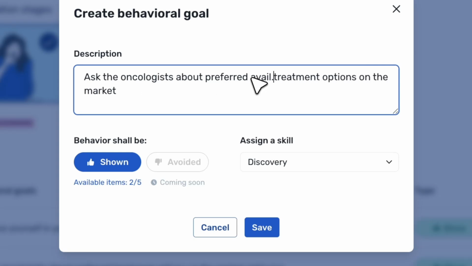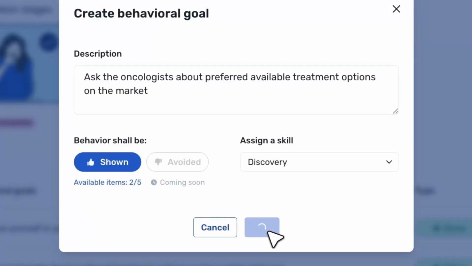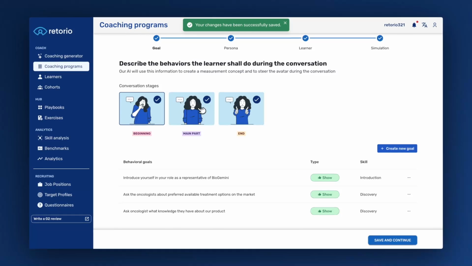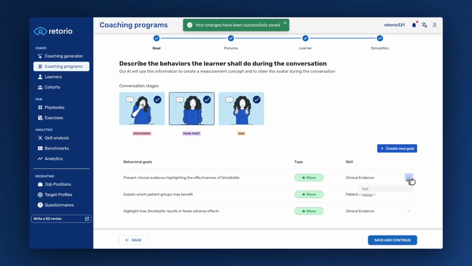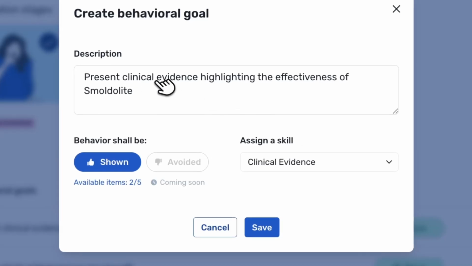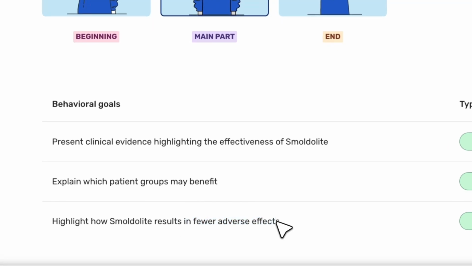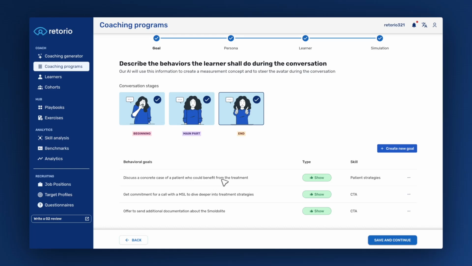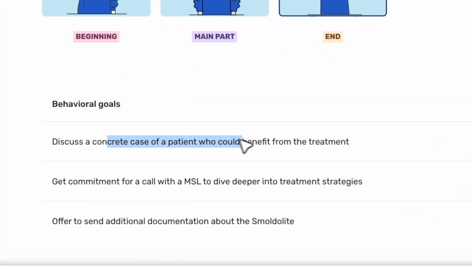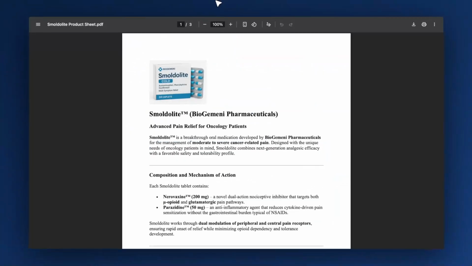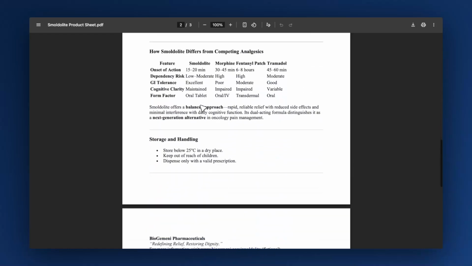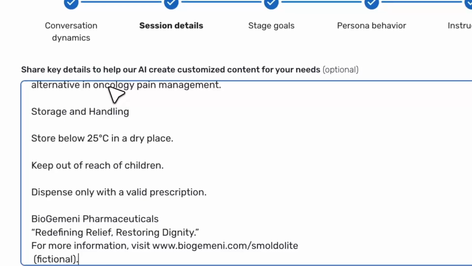accomplish. So let's assume during the launch of Smolder Light, we want to differentiate it from other products on the market. For instance, we want our sales reps to ask oncologists about their preferred treatments. And in a second stage, we want them to present clinical evidence highlighting the effectiveness of the drug and highlight how Smolder Light results, for instance, in fewer adverse effects. Or maybe in a third stage, we want them to discuss a concrete case of a patient who could benefit from the treatment.